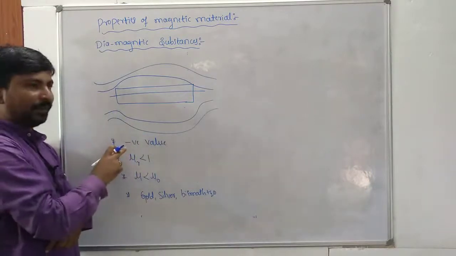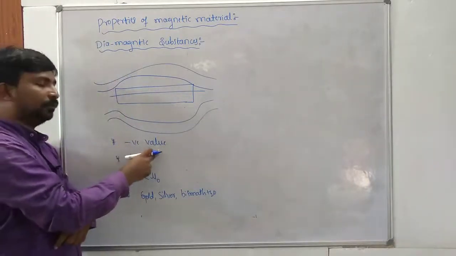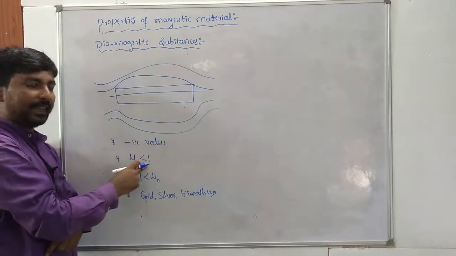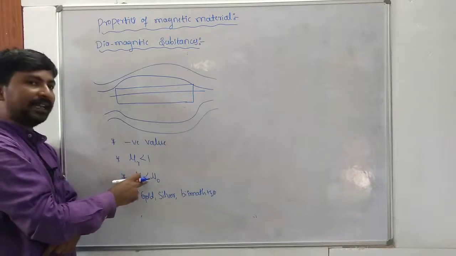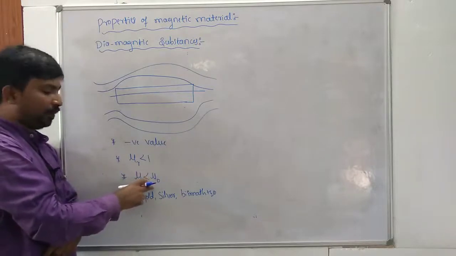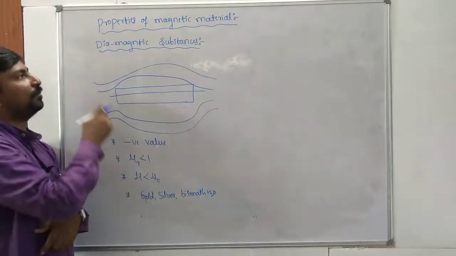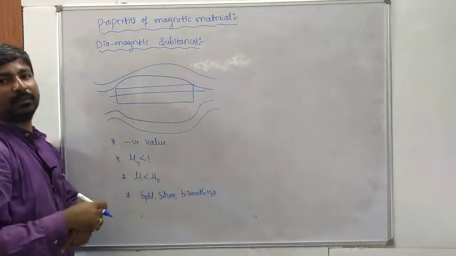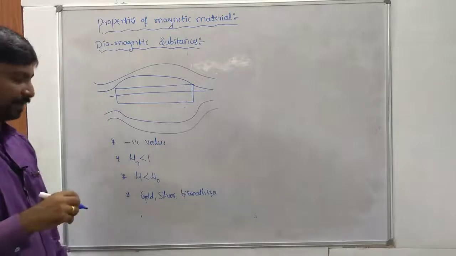The susceptibility of a diamagnetic material is taken as a negative value, the relative permeability is slightly less than 1, the permeability is slightly less than the permeability of the vacuum, and it obeys the Meissner effect. The best examples for diamagnetic substances are gold, silver, bismuth, water, and so on. So these are the properties of diamagnetic substances.